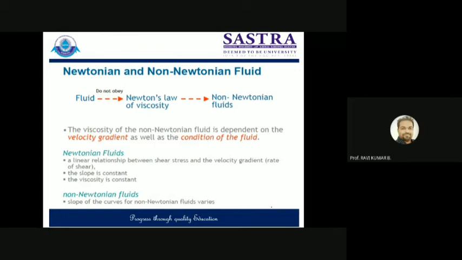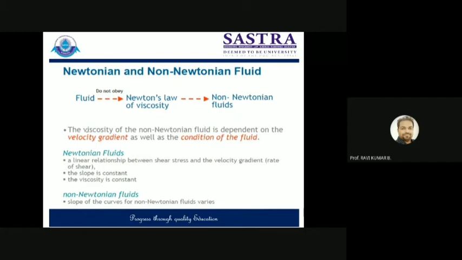Non-Newtonian fluids. When we talk about non-Newtonian fluids, it is anything which does not follow Newton's law of viscosity, that means shear stress is no more directly proportional to the rate of shear strain. Such a fluid is known as a non-Newtonian fluid.